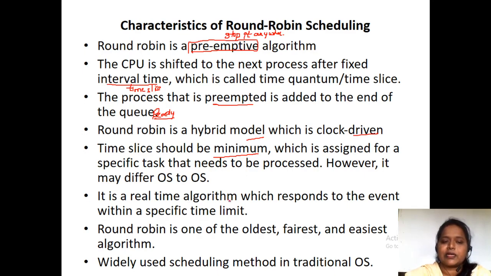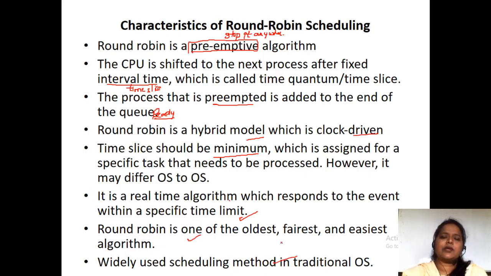It is used in real time algorithms, which respond to an event within a specific time limit. It is one of the oldest, fairest and easiest algorithms. It is widely used in traditional operating systems. These are the different characteristics of the round robin scheduling algorithm.